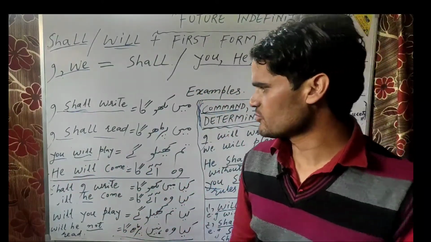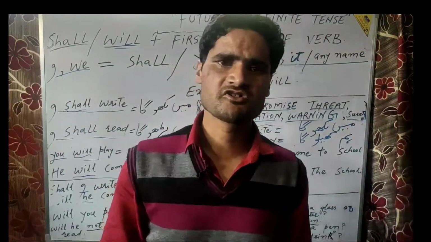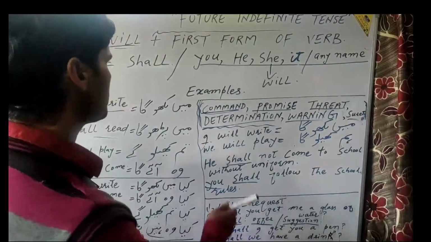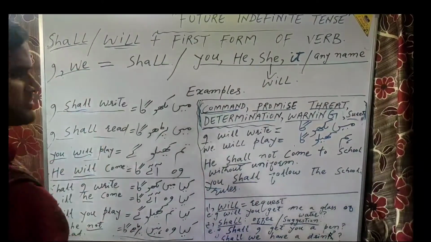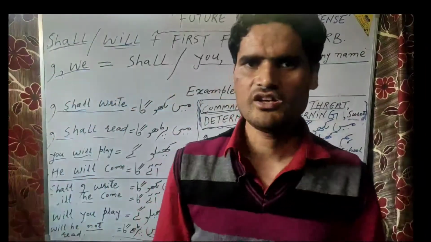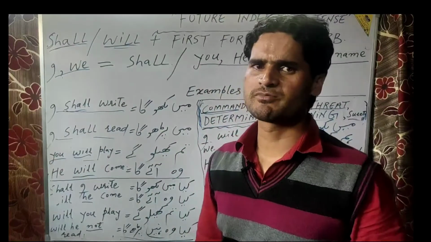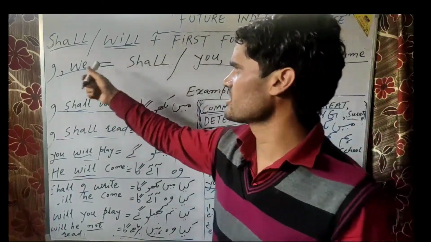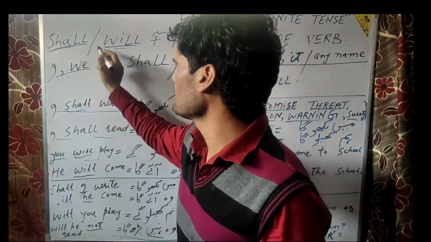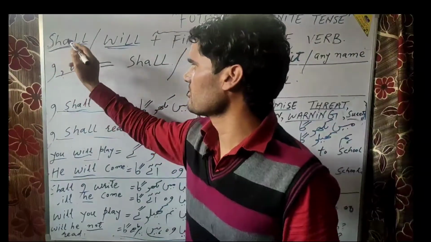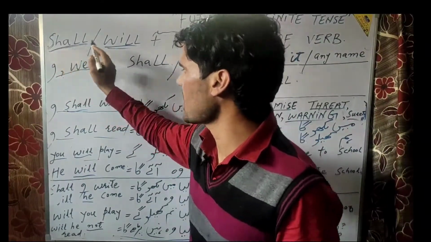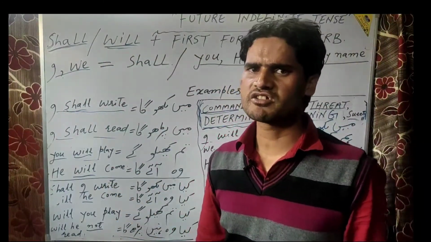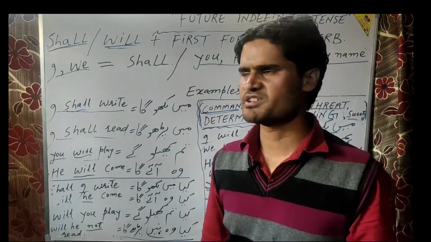Now if you are to make the interrogative sentence, meaning any sentence in which you ask a question, then you should put the auxiliary verb before the beginning of the sentence. I have been repeatedly explaining to you the auxiliary or helping verbs in terms of this tense. Here the modal verbs or auxiliary verbs are shall or will. So in case of interrogative sentences, they can come at the beginning of a sentence.